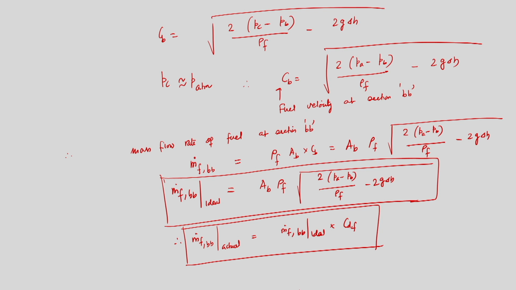So, we have obtained, by doing a simple analysis using a simple float type carburetor, the mass flow rate of air and the mass flow rate of fuel at section BB, because our aim was to calculate them, and for that we have taken a few assumptions. Those assumptions are not very bad assumptions because we have explained all those. But the mass flow rates of air and fuel that you obtain are the ideal mass flow rates. In the actual case the flow rate will be lesser than that predicted by those equations because we did not take the frictional losses into account.